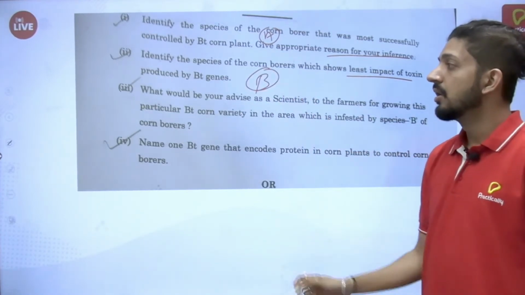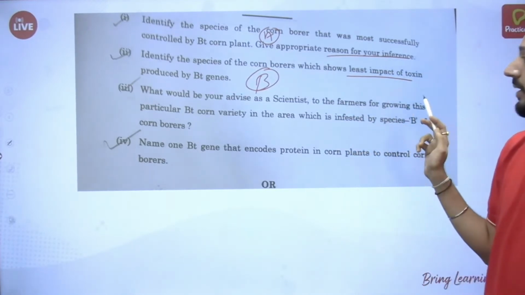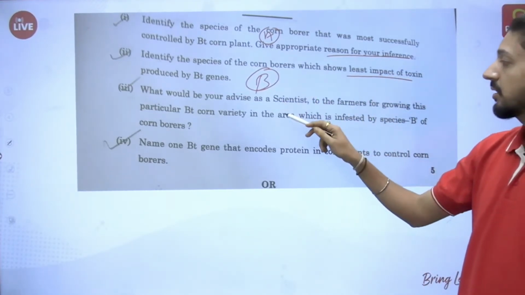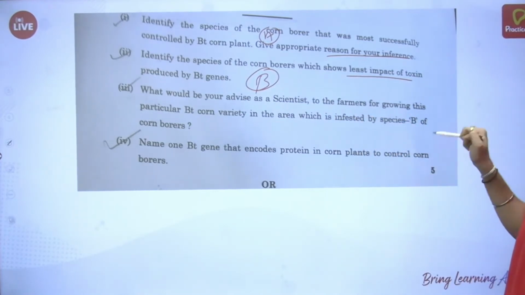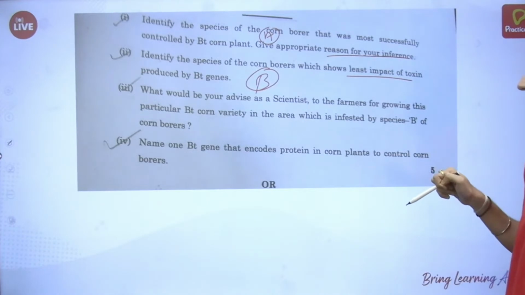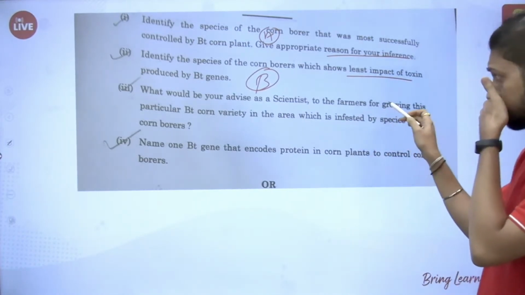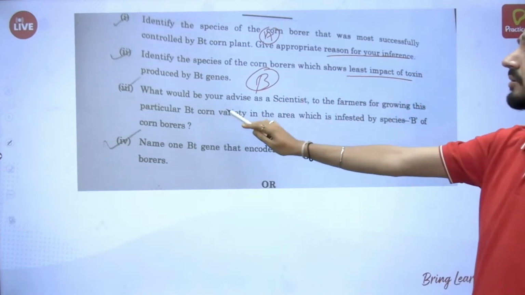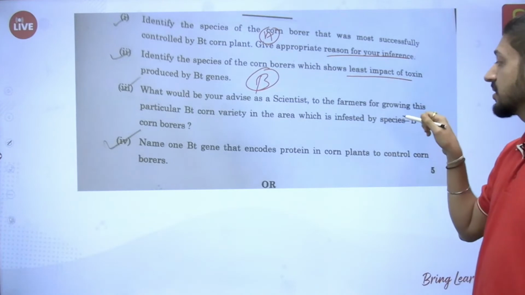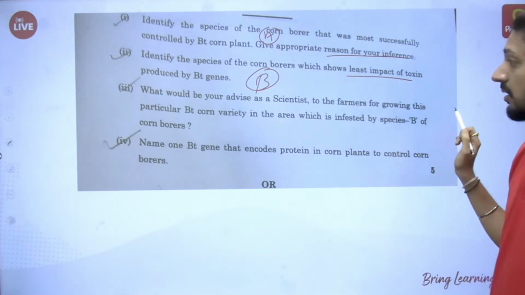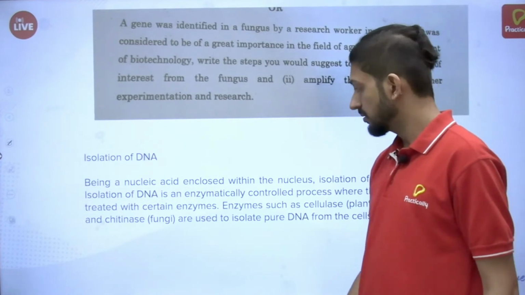Third question, what would be your advice as a scientist to the farmers for growing this particular Bt corn variety in the area which is infested by species B of corn borers? So what advice can we give to them?